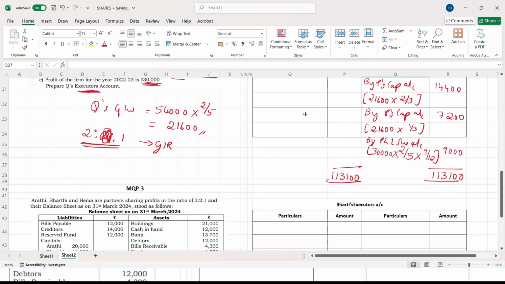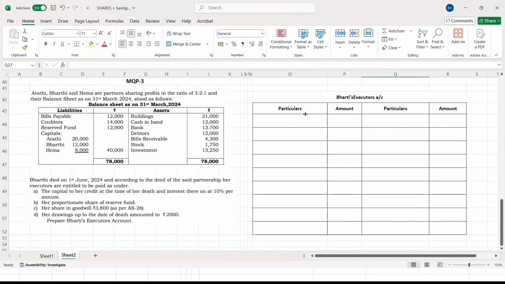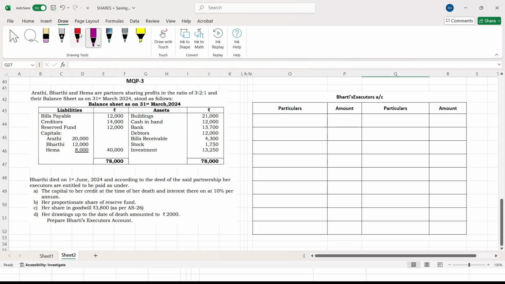Model question paper 3, do you want me to solve this one also? Okay, let me do it. Model question paper 3: Aarti, Bharti and Ema are partners sharing profits and losses in the ratio of 3:2:1.